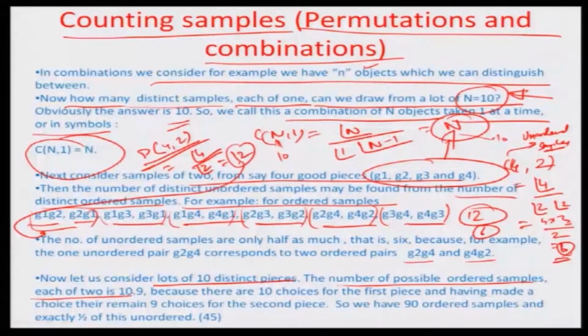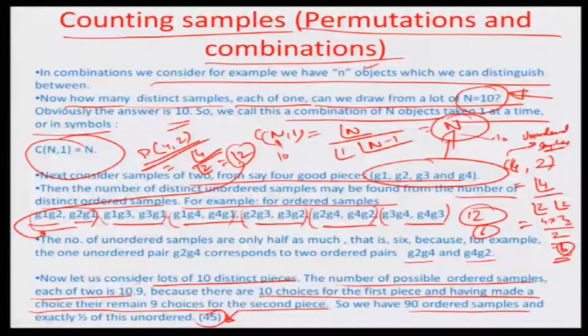Now let us consider a lot of 10 distinct pieces. The number of possible ordered samples of 2 each is 10 into 9, that is 90, because there are 10 choices for the first piece, and having made a choice, there remain 9 choices for the second piece. So there are 90 ordered samples, and exactly half this number, 45, when you have unordered samples, that means the sequence in which you select is not important. This you can represent through permutation and combination.